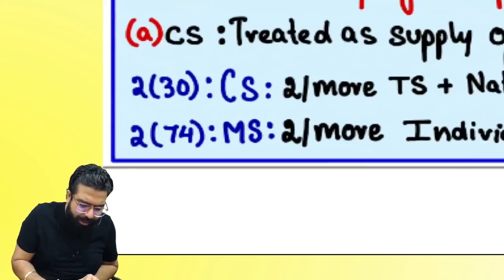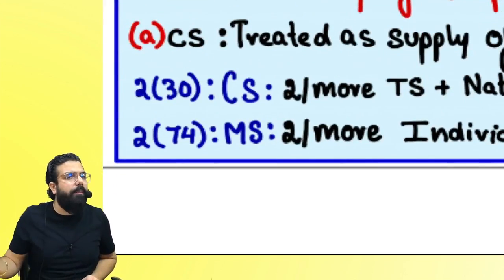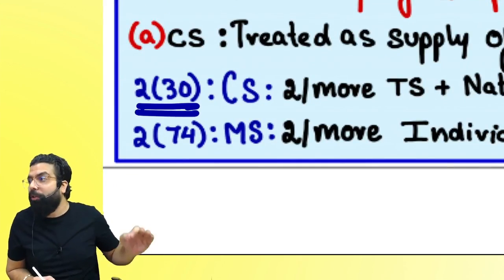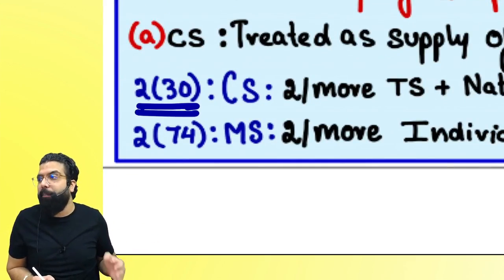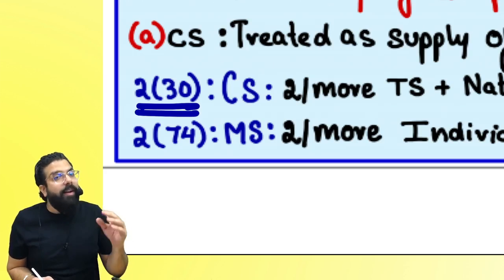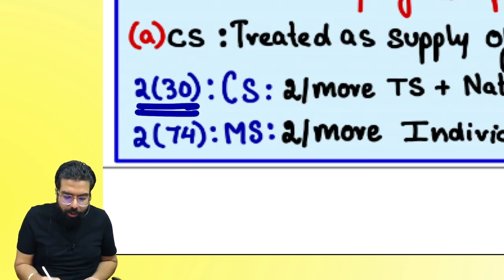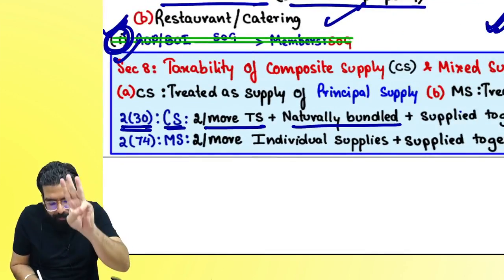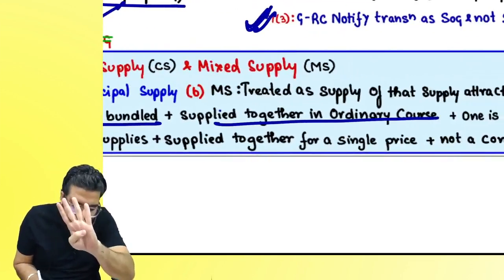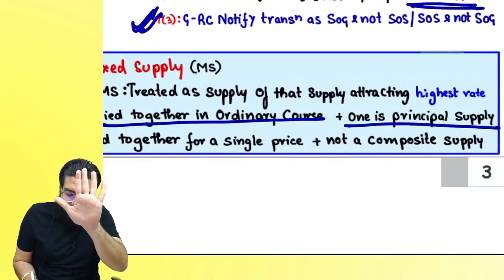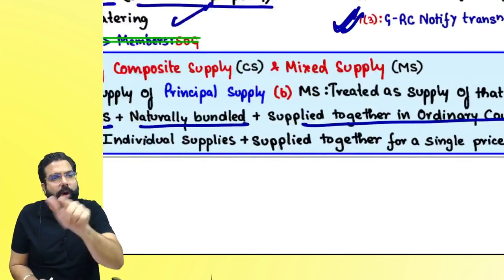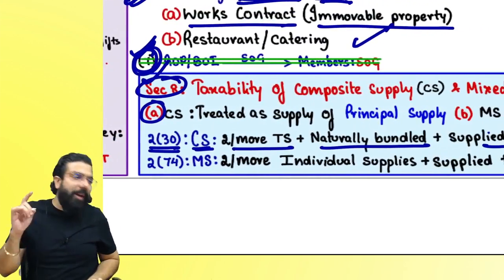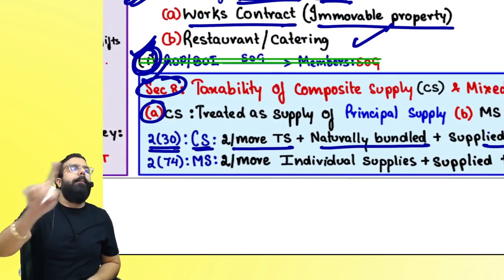Before we learn section number 8, we have to learn composite supply and mixed supply. Composite supply is defined in section number 2, clause 30. You don't have to remember it for the exam, but if you remember, please write. Section number 2, clause 30 says composite supply means two or more taxable supplies, naturally bundled, supplied together in the ordinary course, and one is principal. Always remember, if it is composite supply, section number 8(a) says composite supply, please treat as supply of the principal supply.